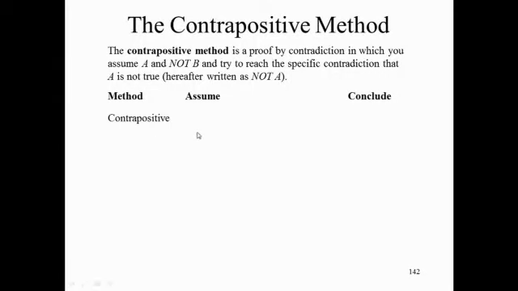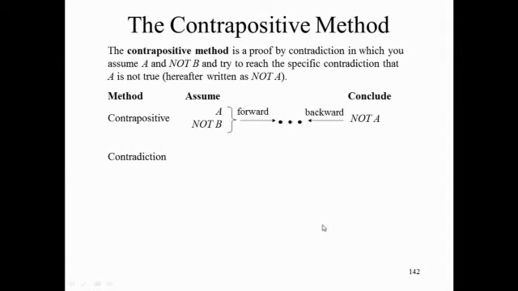Let's put it in a little table and look at it. With the contrapositive method, you can assume A is true and B is not true. Your job is to show that A is not true, because that will be a contradiction to A. And how do you actually do this? You work forward from A and not B, and backward from not A.